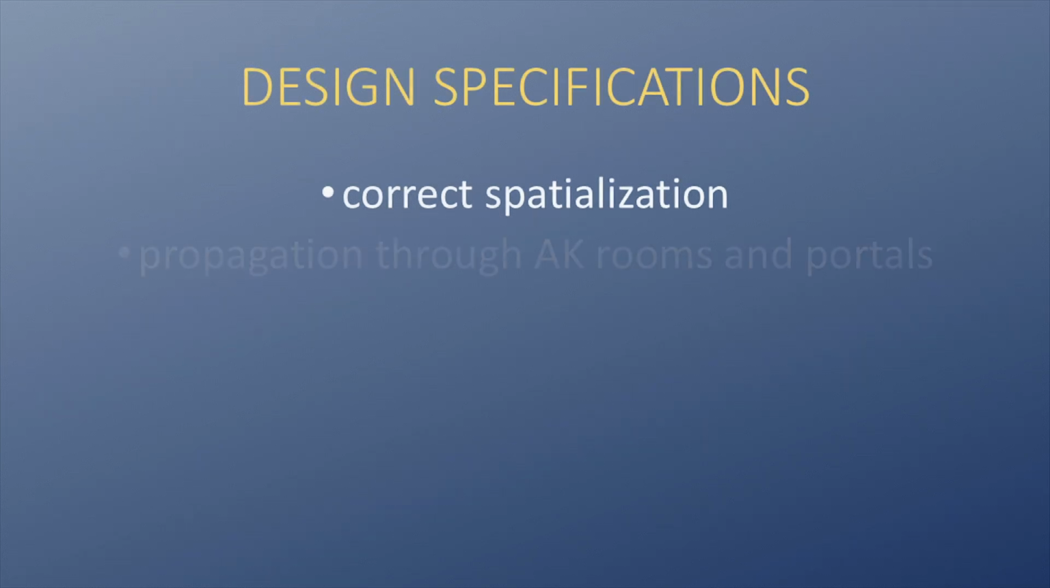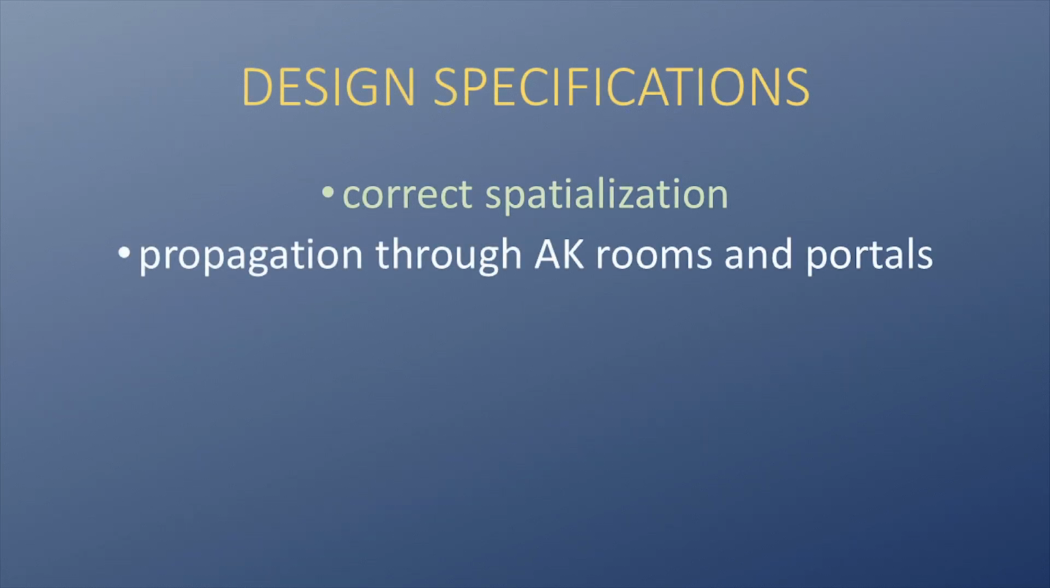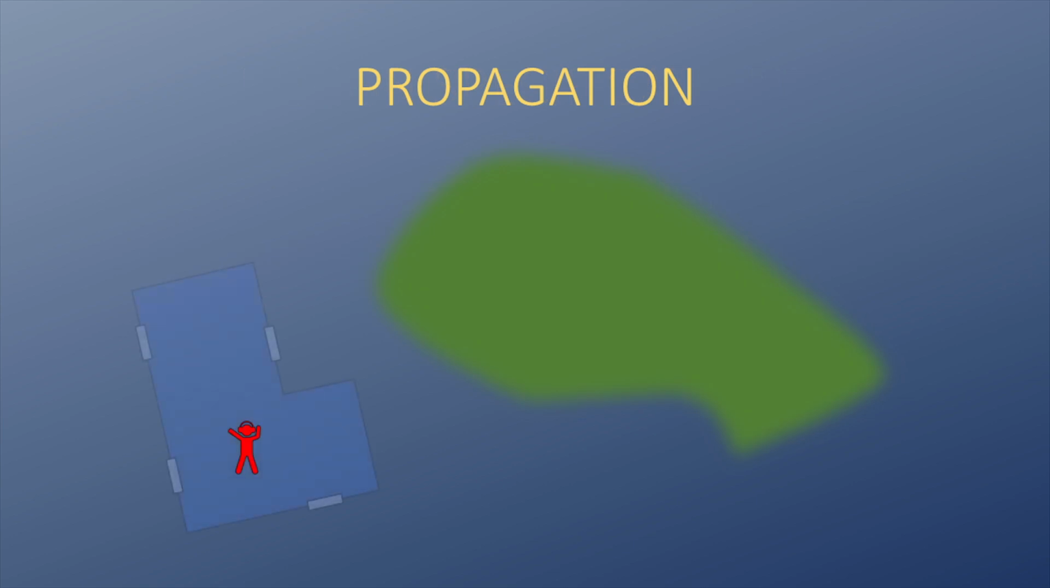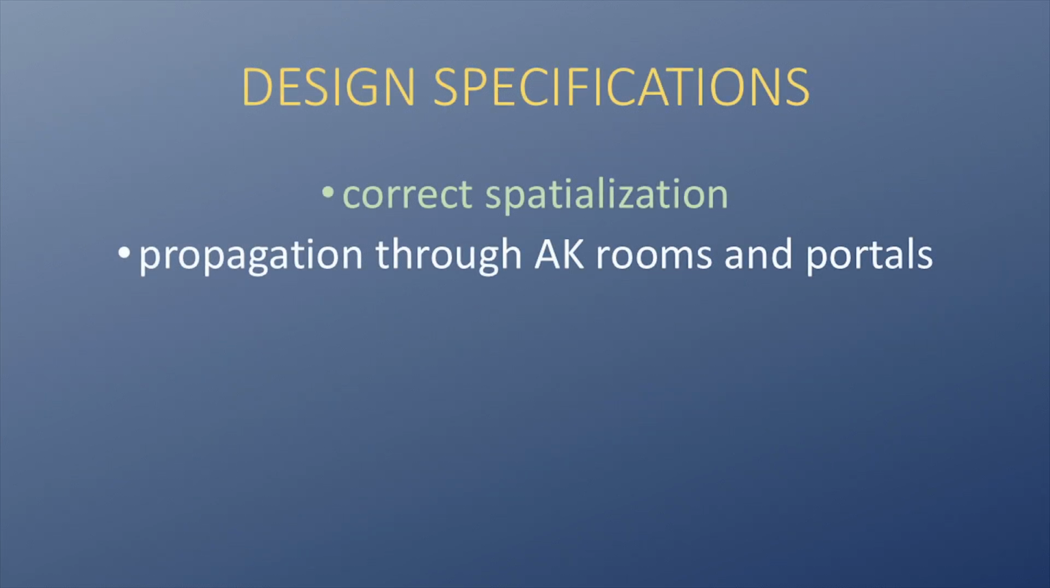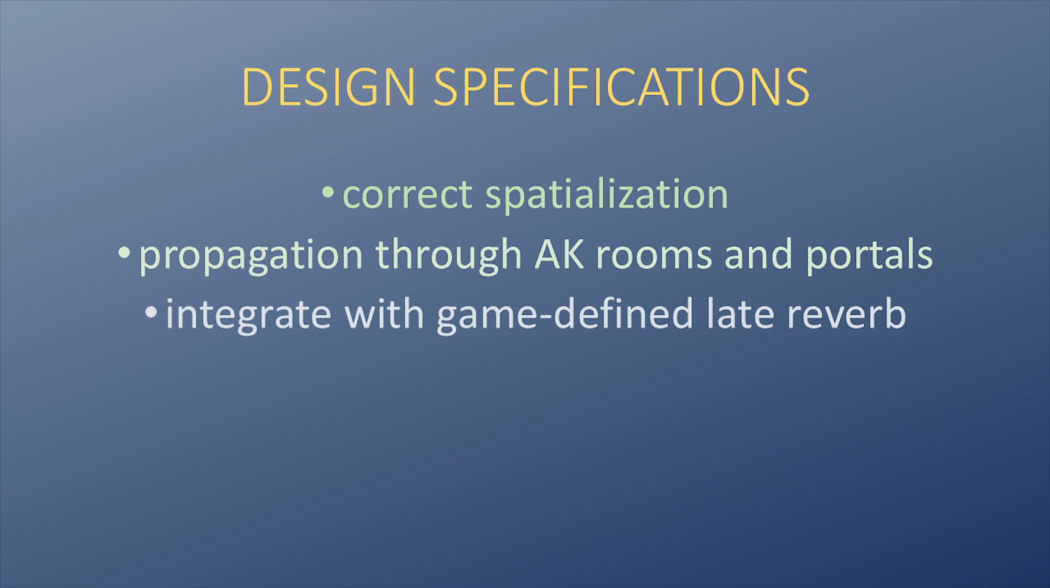Next, the sound should properly propagate through AK rooms and portals. For example, if the listener is inside a building, the forest bed should correctly propagate through the building's doors and windows. Furthermore, the system should apply and propagate any late reverb set up on corresponding AK spatial volumes.